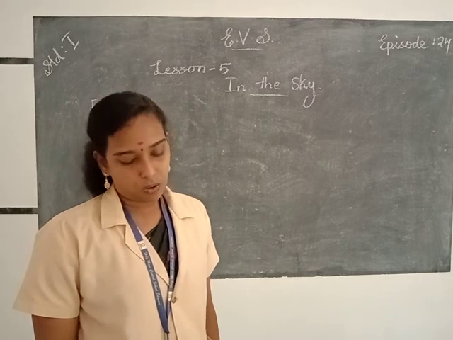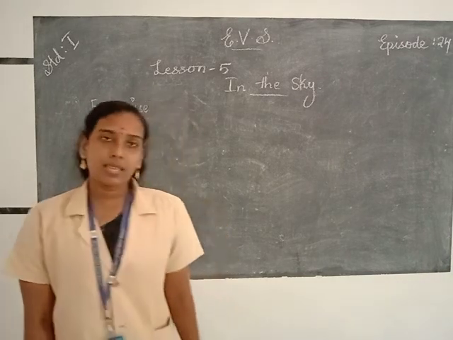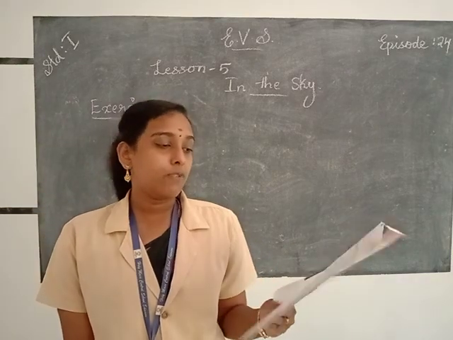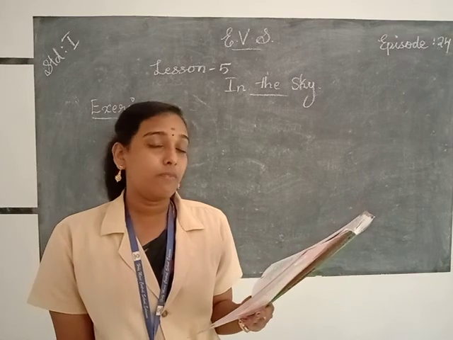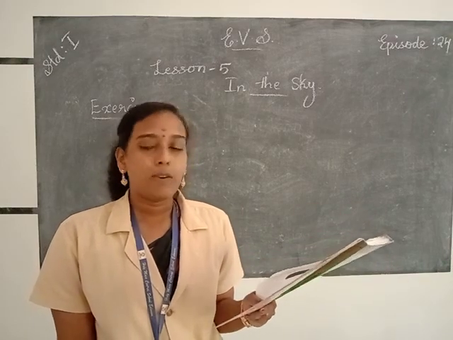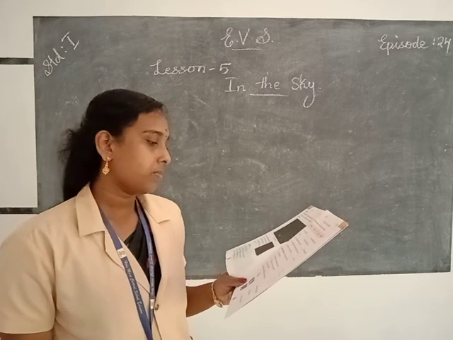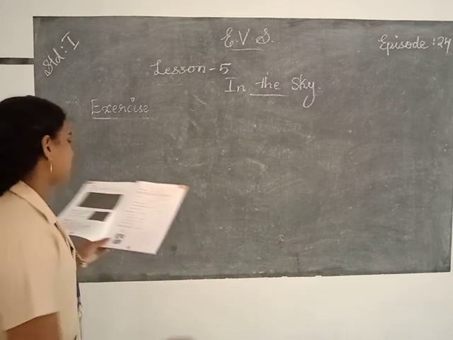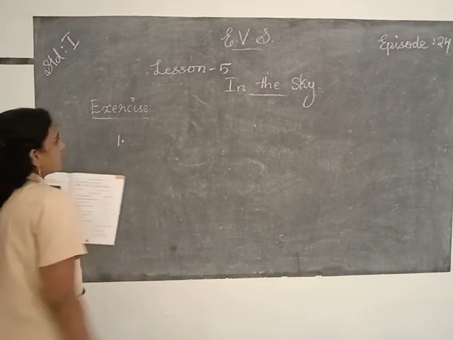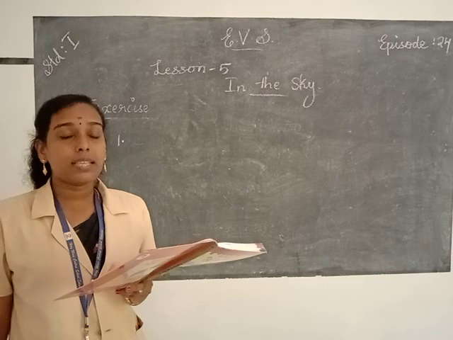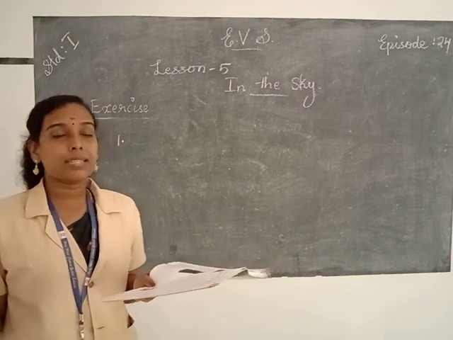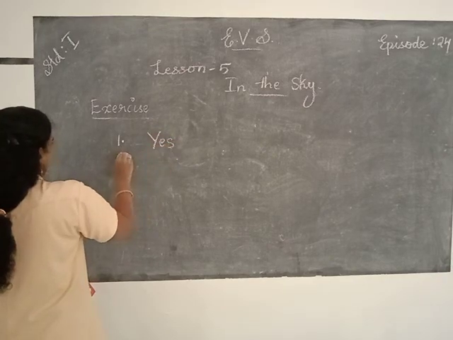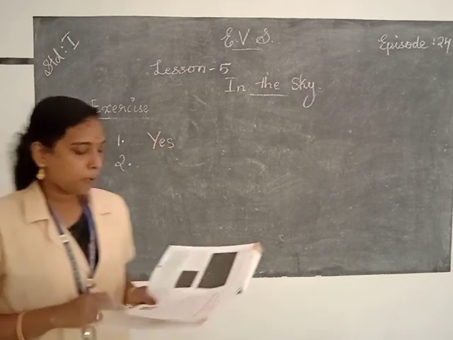Say yes or no. Some statements about the sun are given and we want to write if it's true or false. If it's true, write yes, and if it's false, write no. Okay. And the first statement, the sun gives us light. Is it true or false? It's true. The sun gives us heat and light. So write yes, Y-E-S. Yes.